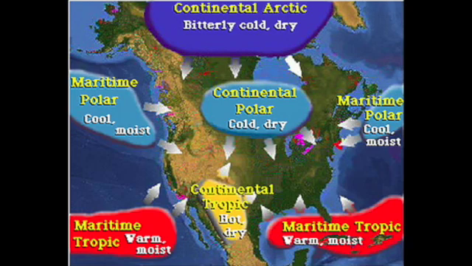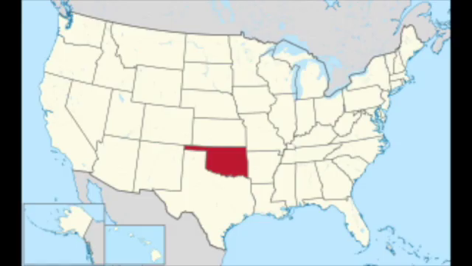Arctic air masses form in the Arctic region and are very cold. Tropical air masses form in low latitude areas and are moderately warm. Polar air masses take shape in high latitude regions and are cold, and equatorial air masses develop near the equator and are warm. Air masses are also identified based on whether they form over land or water. Maritime air masses form over water and are humid, and continental air masses form over land and are dry.